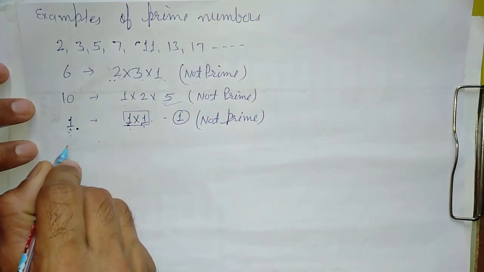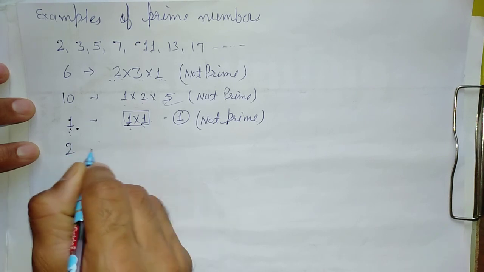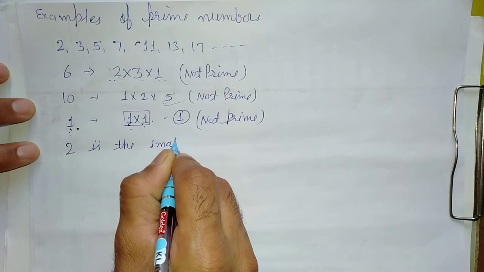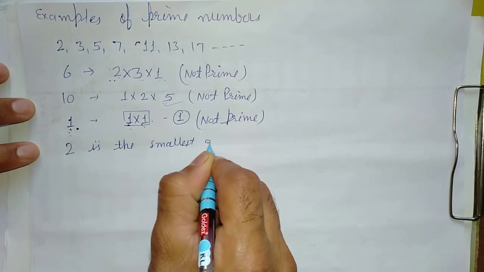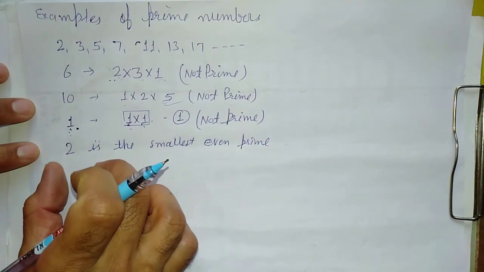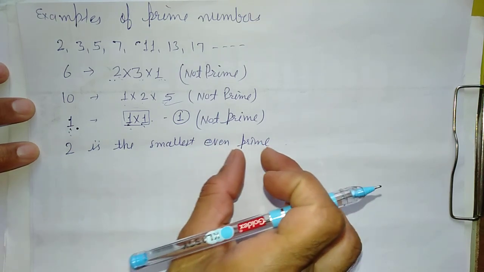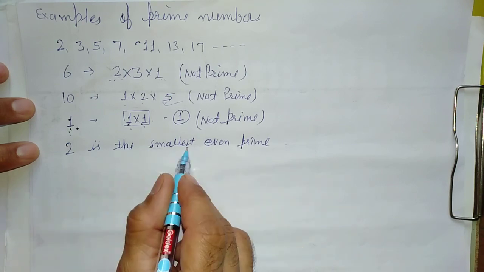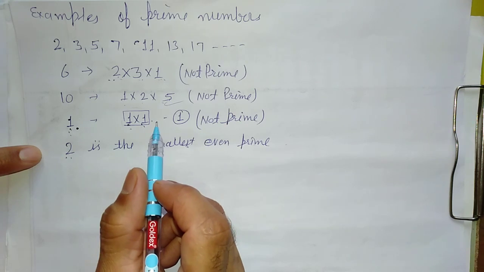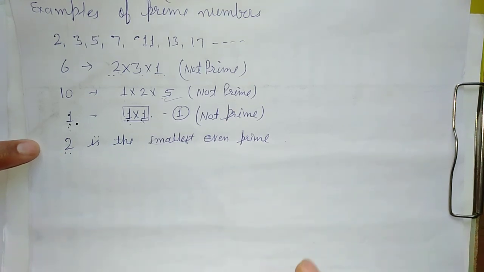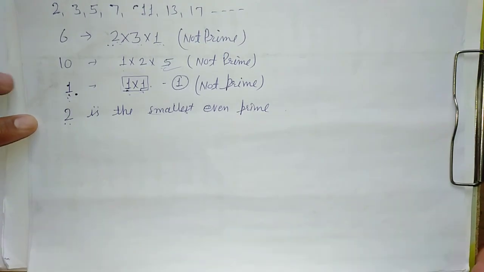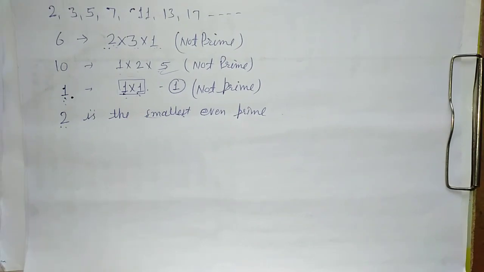The next key fact is that 2 is the smallest even prime. 2 is the only even prime number, and the smallest also. The smallest prime number is 2, and that is the only even one. All the rest of the prime numbers are odd numbers. And just before, we learned the definition of odd numbers also. Got it? These are the prime numbers.